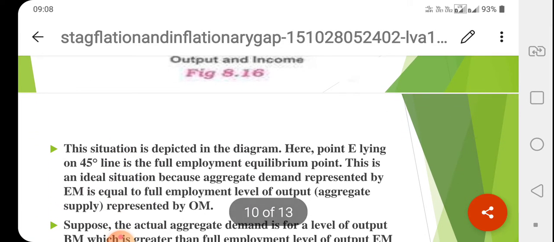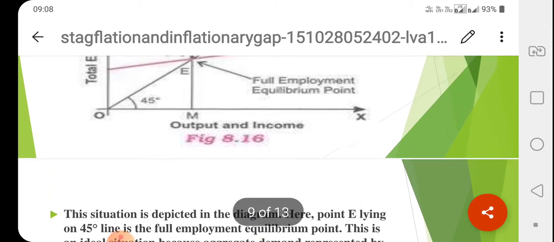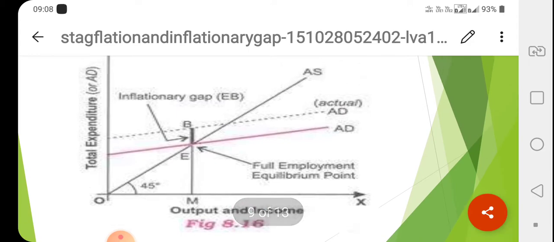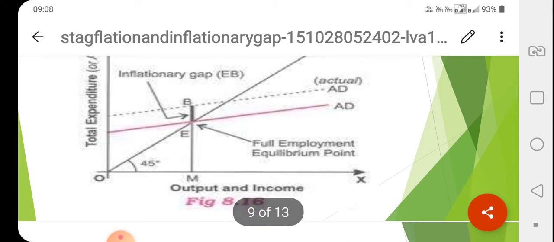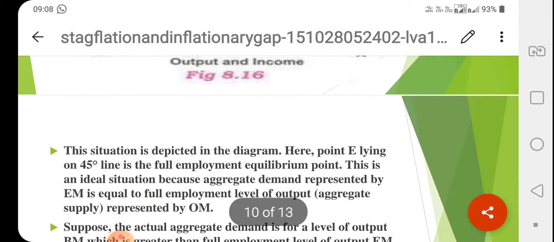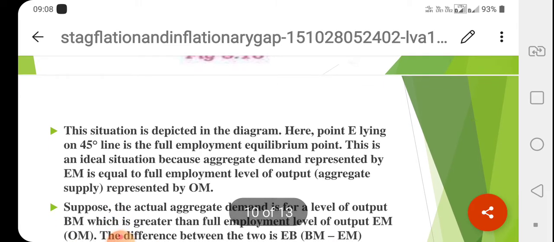The situation is depicted in the diagram. Here point E is lying on the 45 degree line. So aggregate supply is the 45 degree line, and point E means where aggregate demand is equal to aggregate supply. Point E is the equilibrium point.